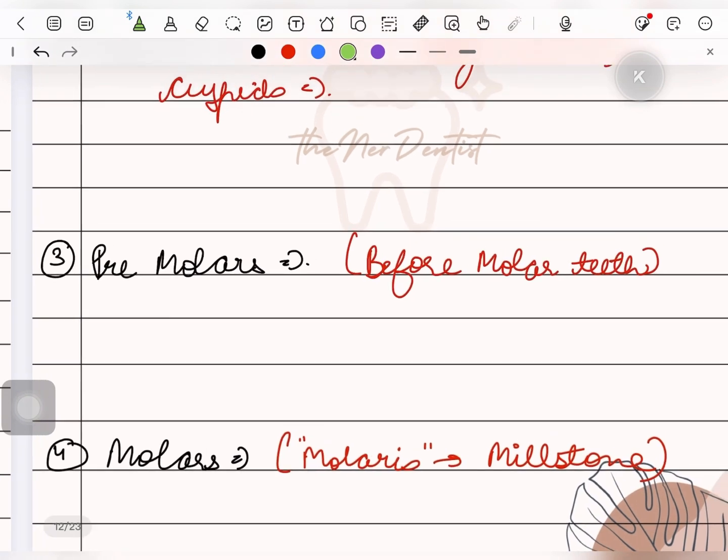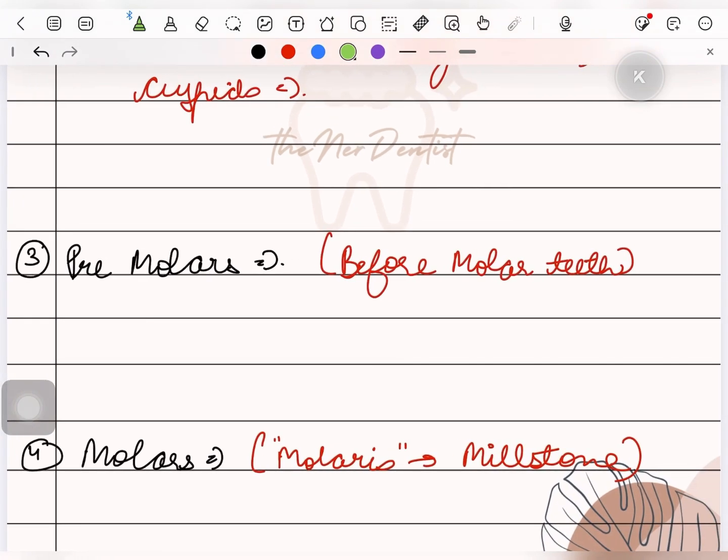Next are premolars. Premolars means the teeth which come before the molars. Okay, they are also called bicuspids. Canines are called cuspids, and premolars are called bicuspids because they usually have two cusps, but it is not mandatory for them to have two cusps. Okay.